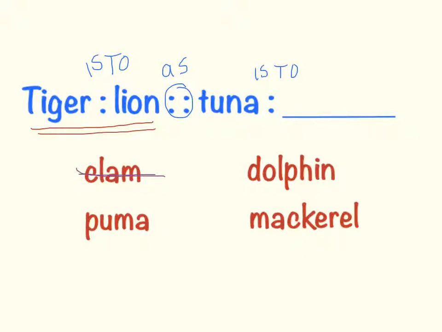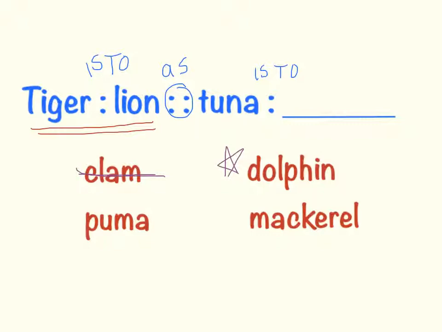Alright, the next one, let's go to dolphin. Ooh, well, I know tuna and dolphin live in the water. They both can be really big. They swim around. They have quite a bit in common. I'm going to put a little star next to dolphin because that seems like a really good option for me. Okay, next we have puma. Now a puma is a big cat, and on my other side of my problem I've got tiger and lion, and they're also big cats.